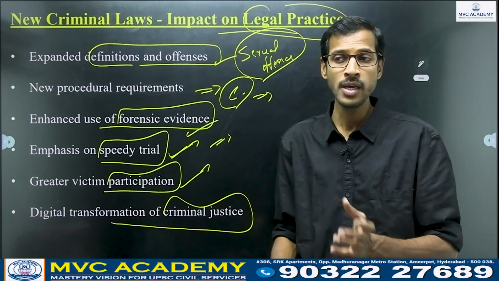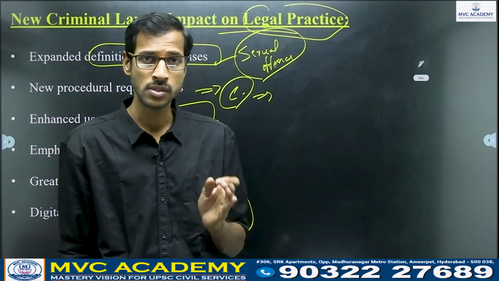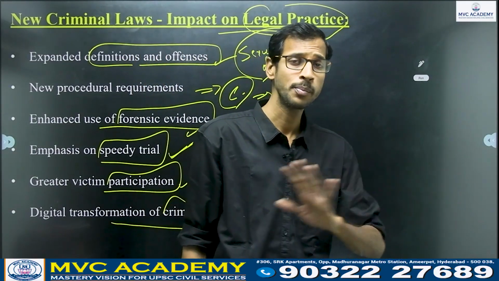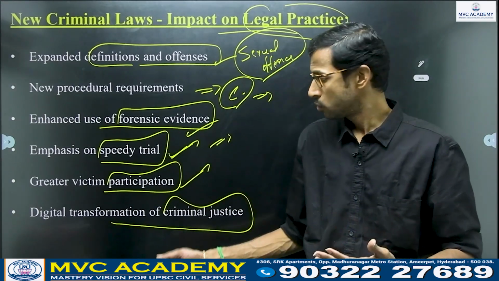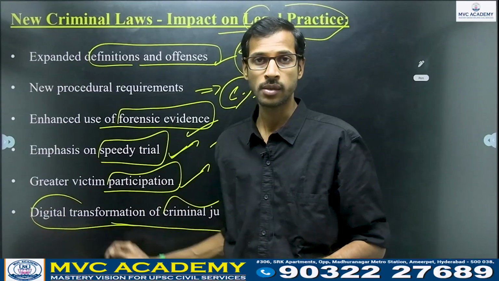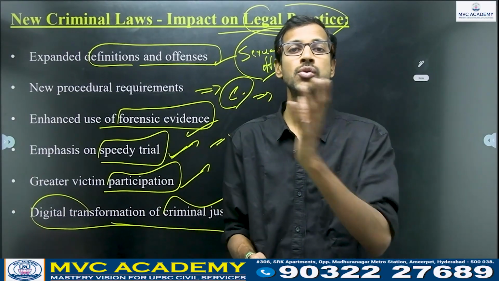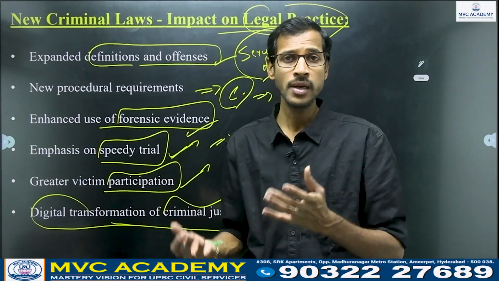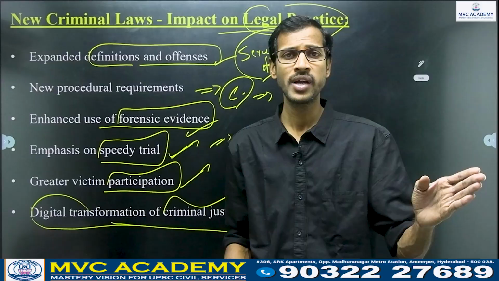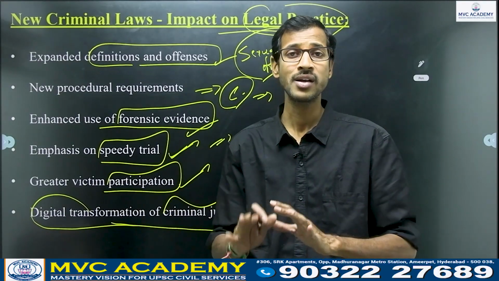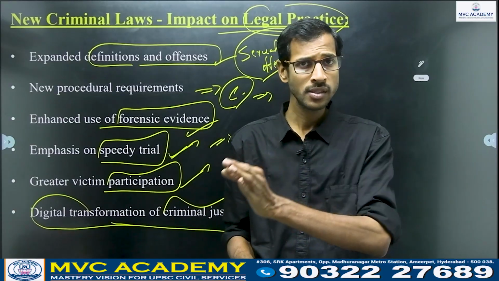Digital transformation of criminal justice. Whatever criminal justice system we used previously was completely different from what we are using as of now. By using digital transformation, we have changed or adapted to technology according to the times. Regarding crime, previously many crimes were not related to technology, but now we are utilizing technology.